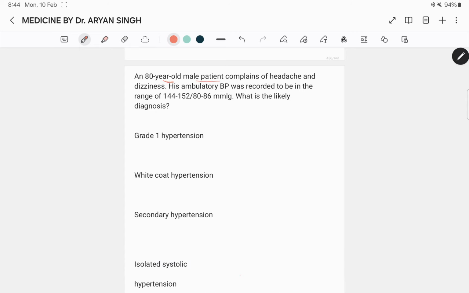An 80 year old male patient complained of headache and dizziness. His ambulatory BP was recorded to be in the range of 144, 152, 82, 86 mmHg. What is the likely diagnosis? Grade 1 hypertension, white coat hypertension, secondary hypertension, and isolated systolic hypertension. Isolated systolic hypertension is the best answer because if the SBP